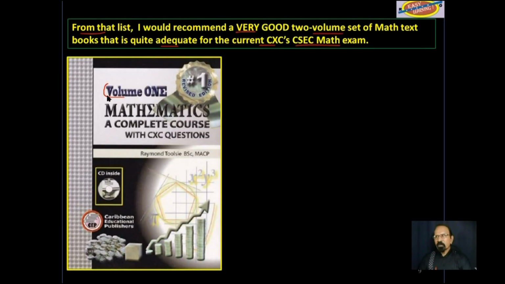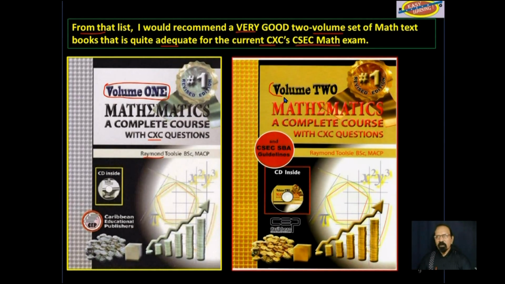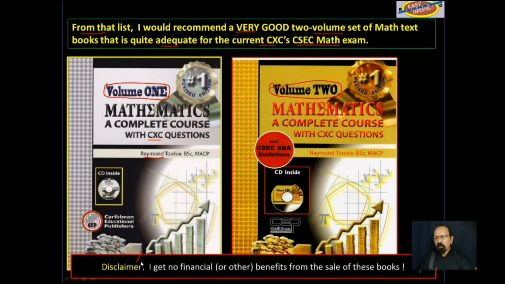And this is a picture of volume 1, Mathematics, a Complete Course with CXC questions by Raymond Tulsi. And this is a picture of volume 2. Disclaimer down here, I get no financial or other benefits from the sale of these books.